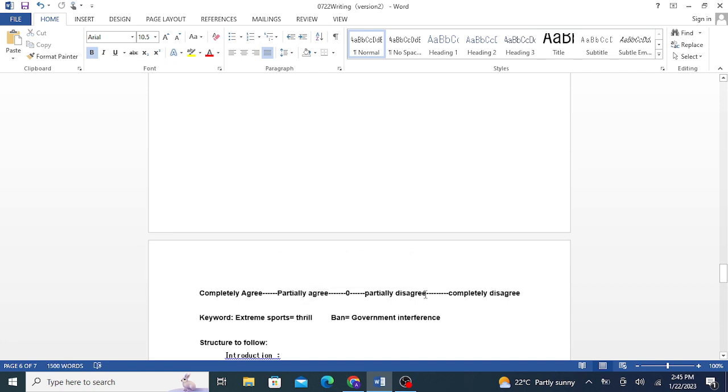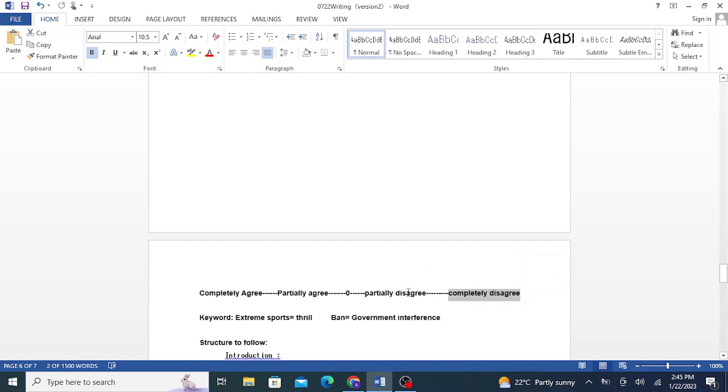For example, if you want to say that it should not completely be banned, so partially agree and partially disagree would be very similar positions, and you can choose either of them. But this would be your inclination. Partially disagree would show your inclination towards this part. That means that you almost want to agree that you want to ban it.